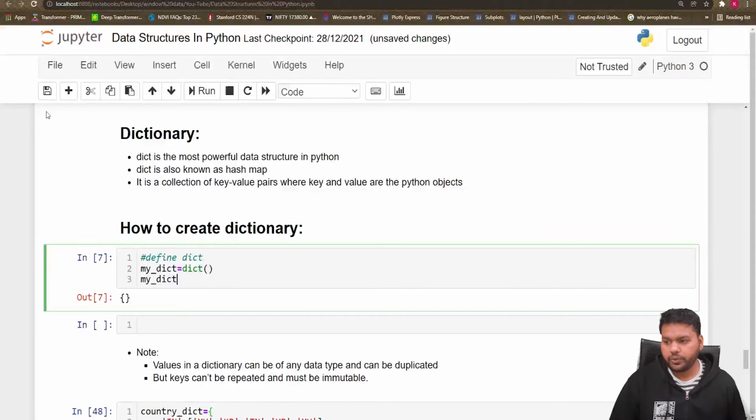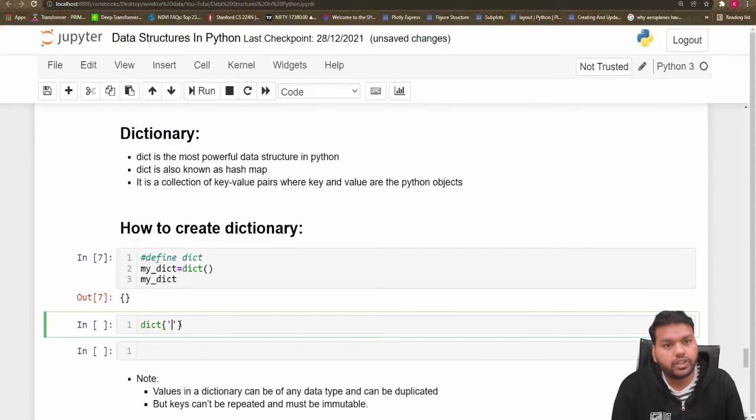Another way to define the dictionary: we need two things. One is a key and another is a value. We will learn about them further in this video, but just assume we need one key and one value. The value can be any kind of data type. It can be a list, it can be a string, it can be a simple integer as well.